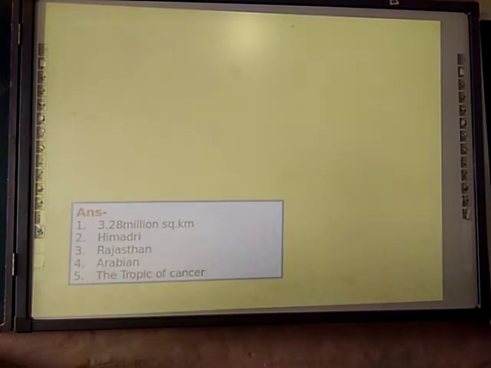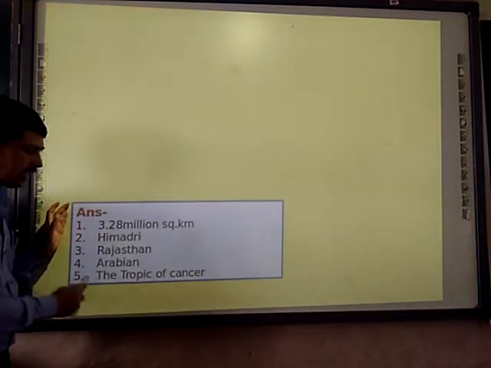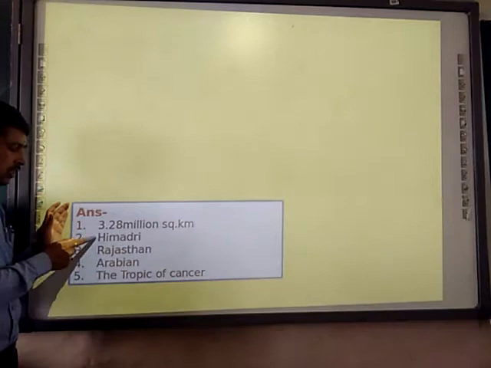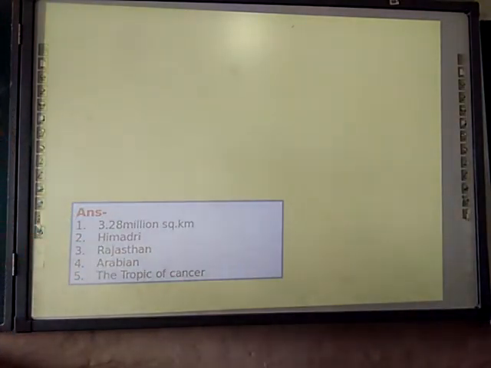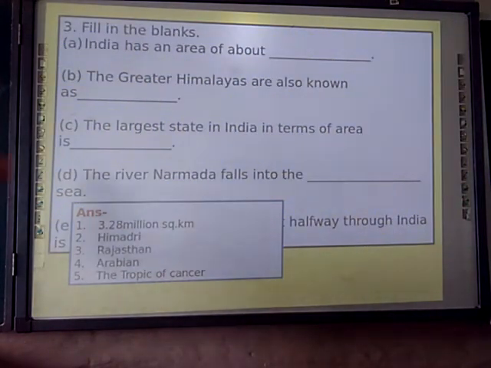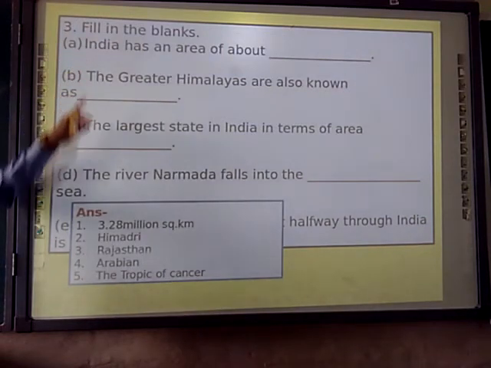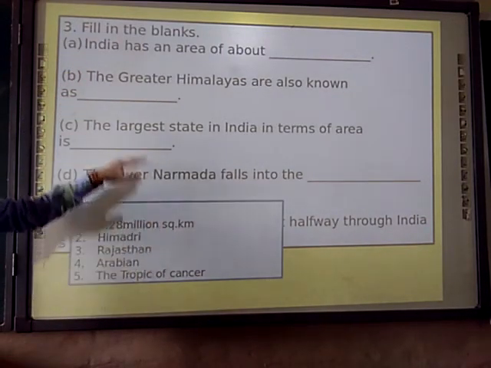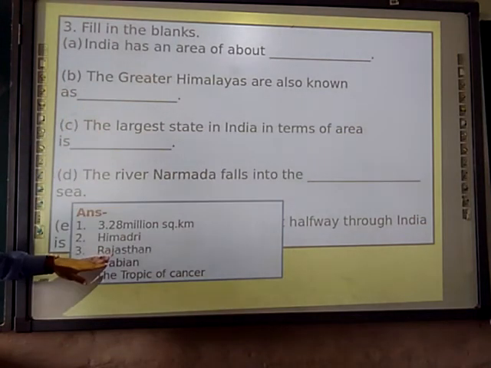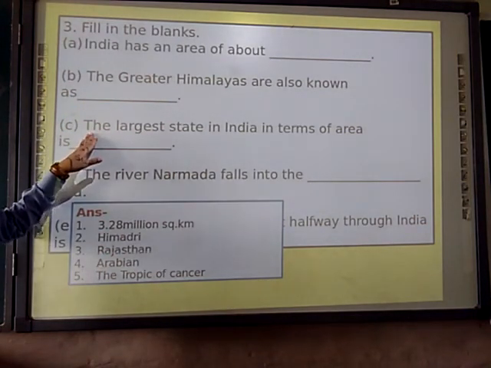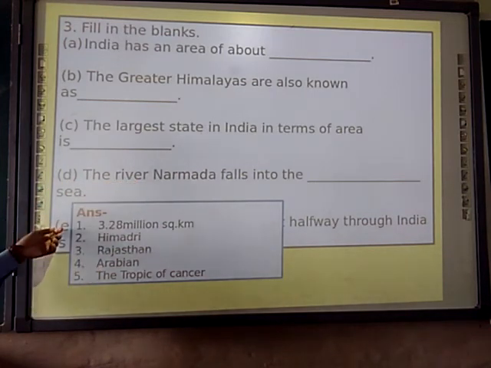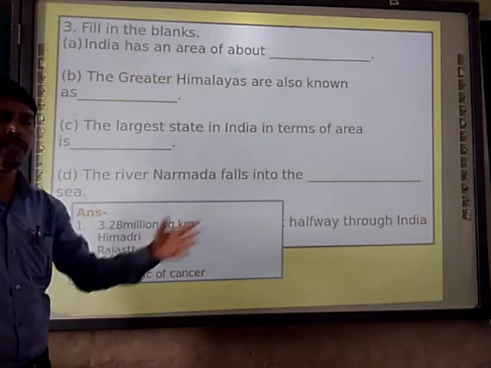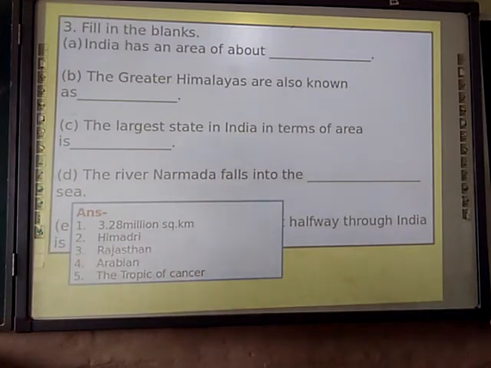Next, moving toward the fill in the blanks. These are the correct answers of the fill in the blanks. First, second, third, fourth and fifth. Please write them down. India has an area of about 3.28 million square kilometers. The Great Himalaya is also known as Himadri, and the largest state in India is Rajasthan. The Narmada river falls into the Arabian Sea, and the Tropic of Cancer divides India into two almost equal parts.